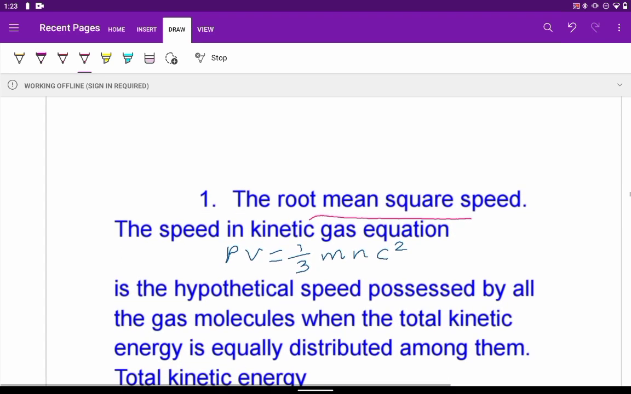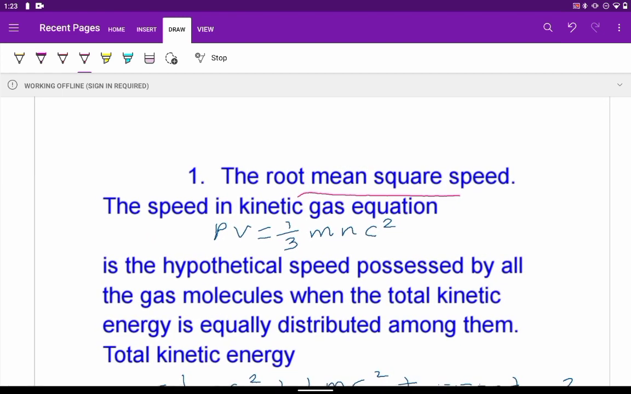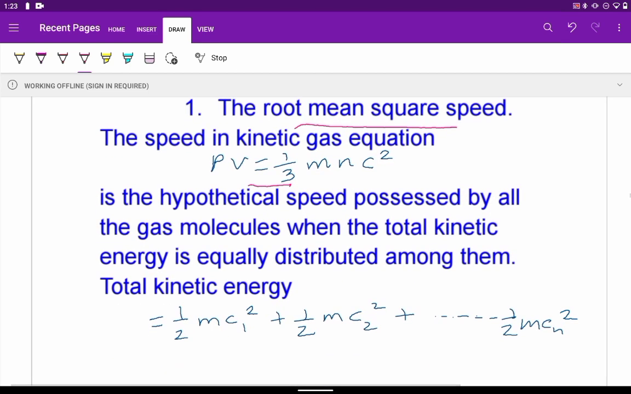Now in the kinetic gas equation, the speed is the hypothetical speed which is possessed by all the gas molecules, and in this case it is true when the total kinetic energy is equally distributed among the molecules. So we have the equation PV = 1/3 mnc², so this is the kinetic gas equation, PV = 1/3 mnc².